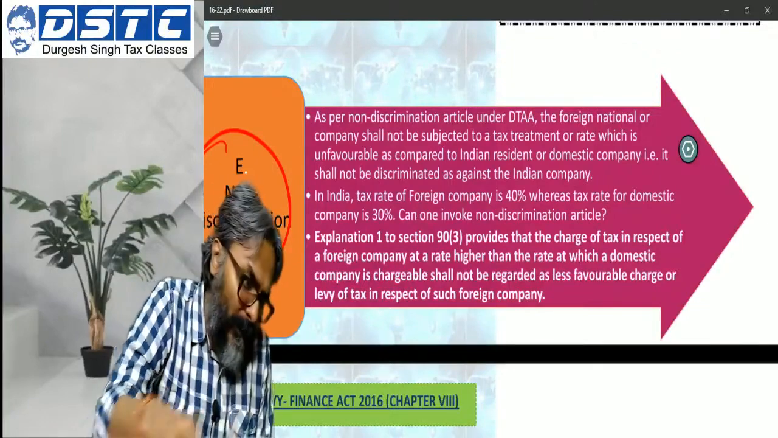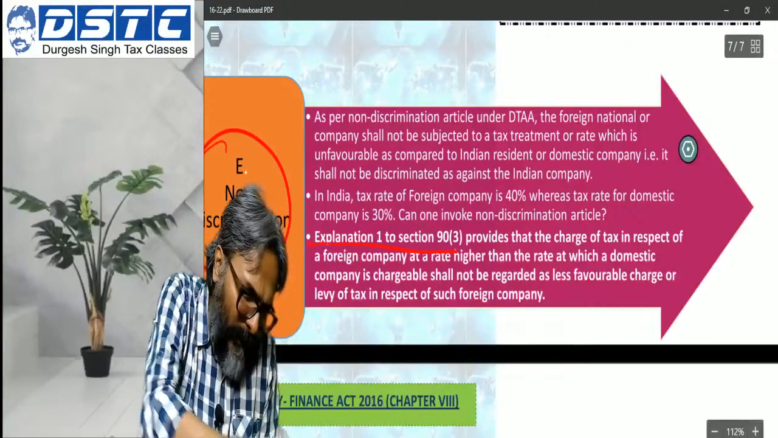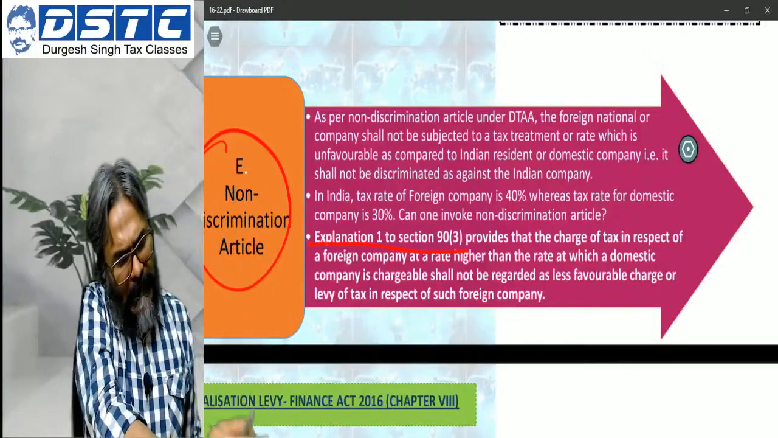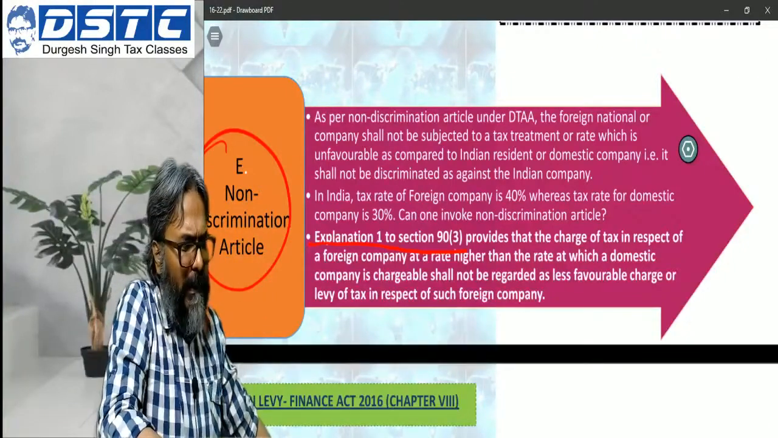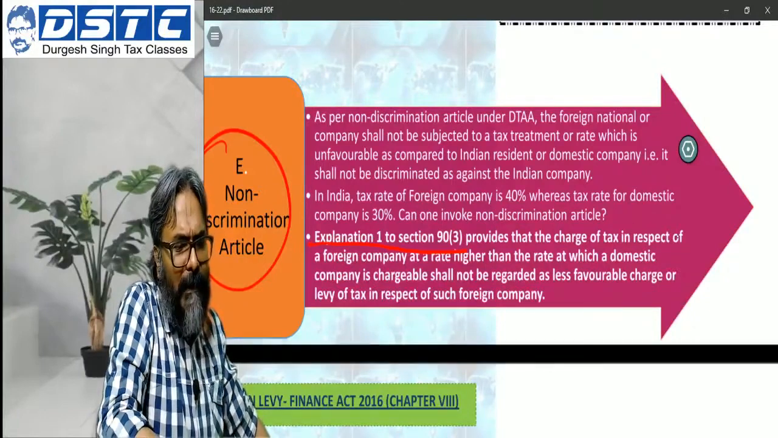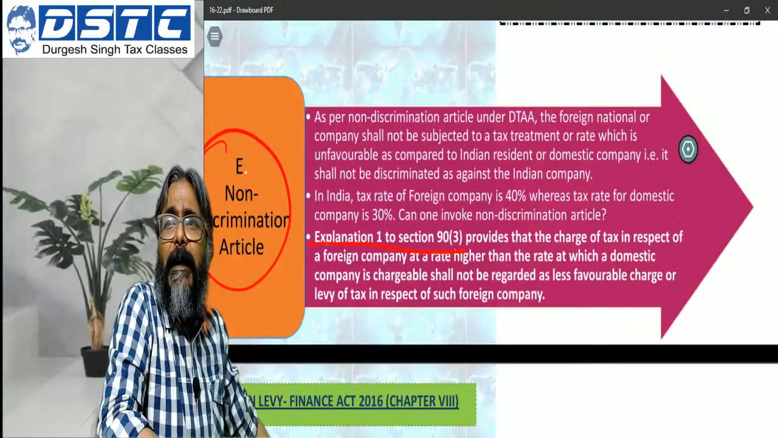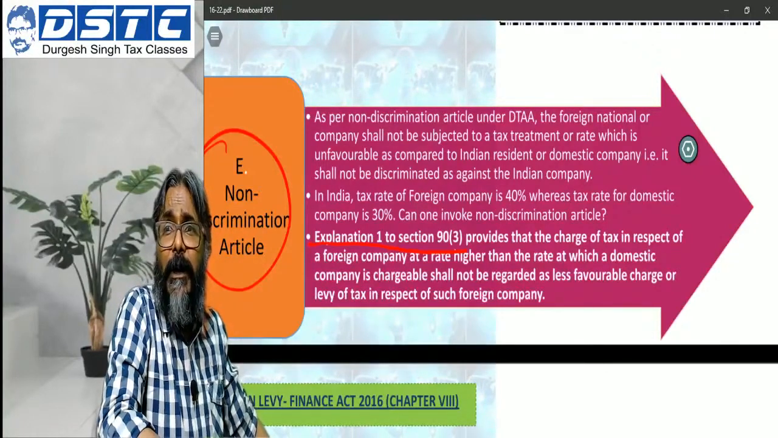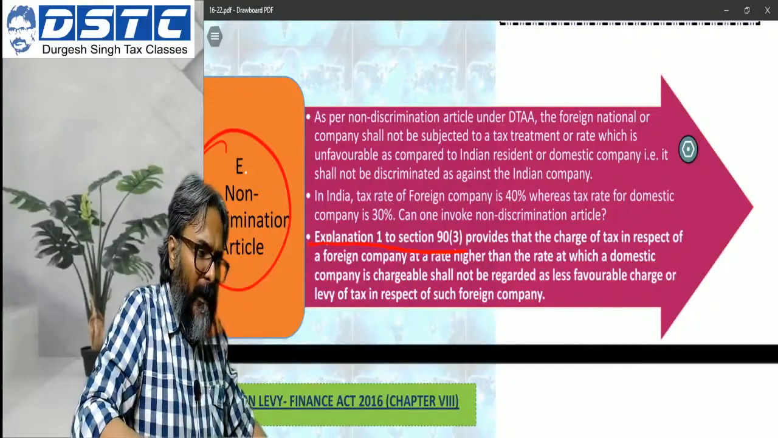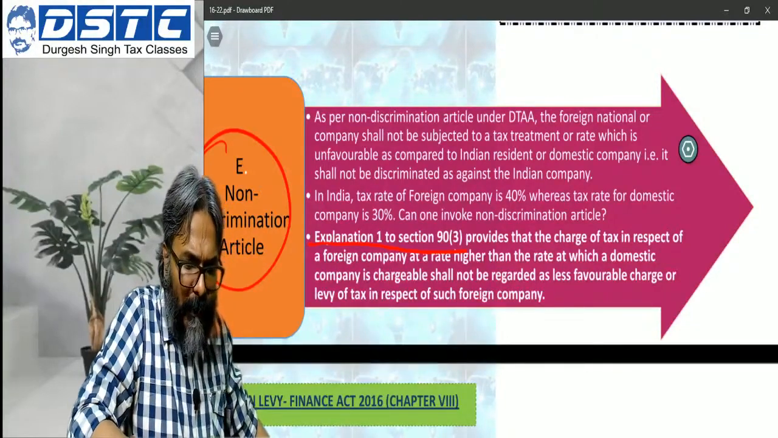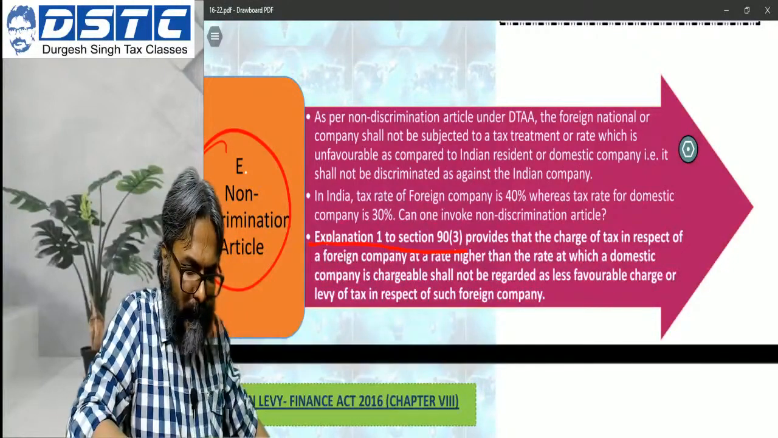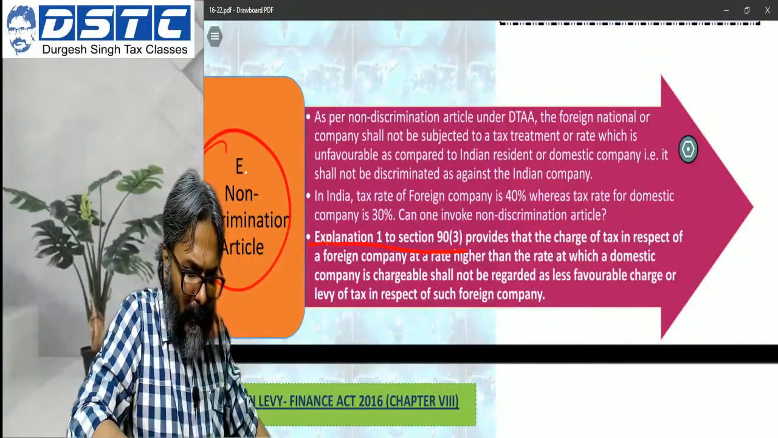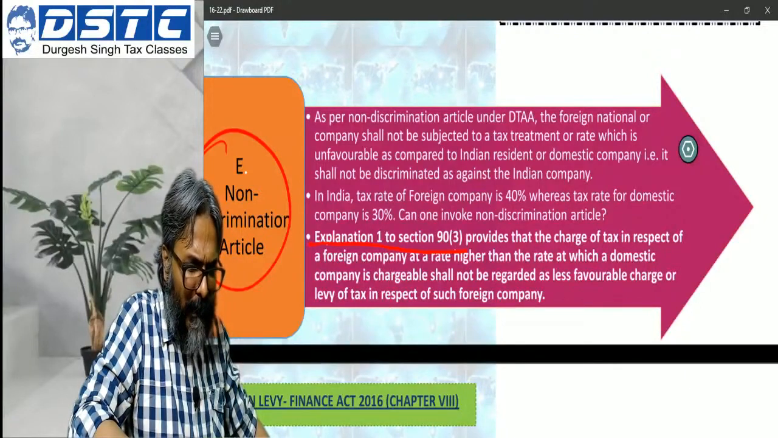So therefore, through Explanation 1 to section 93, a specific provision has been introduced. What does it say? It says that the charge of tax in respect of a foreign company at a rate higher than the rate at which a domestic company is chargeable shall not be regarded as a less favorable charge or levy of tax in respect of such foreign company. So there is a specific provision, students, which has been given in this particular context. This is how it has to be considered.